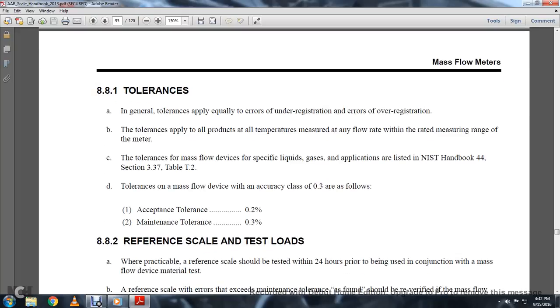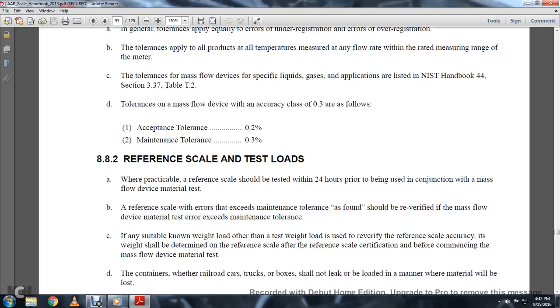Tolerance of mass flow devices. Accuracy class 0.3/10 tolerances are as follows. Acceptable tolerance 0.2%. Maximum tolerance 0.310%. Tenths of a percent.